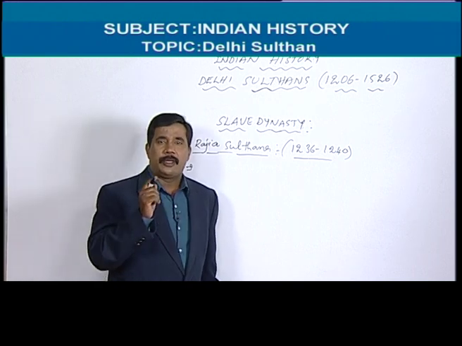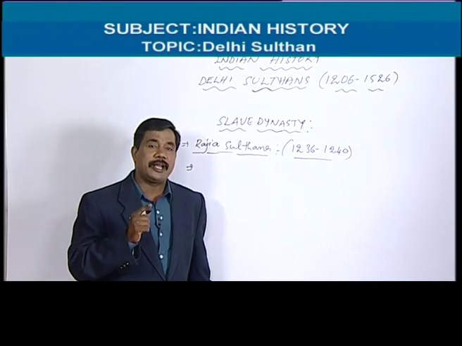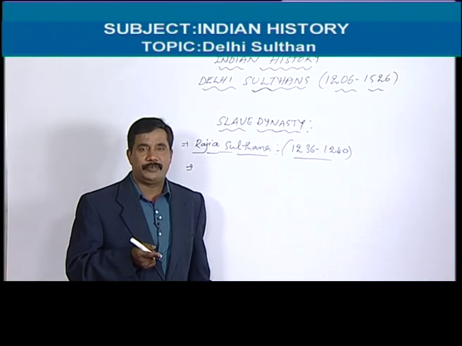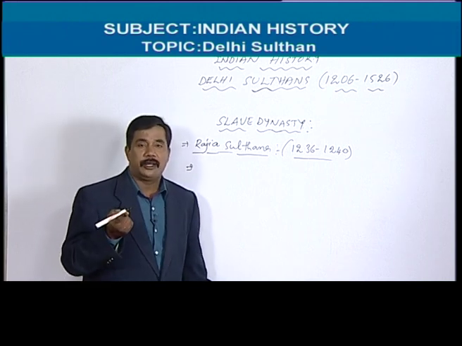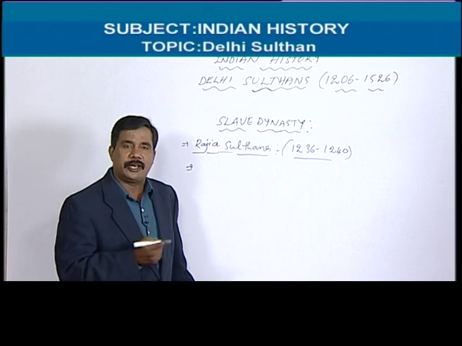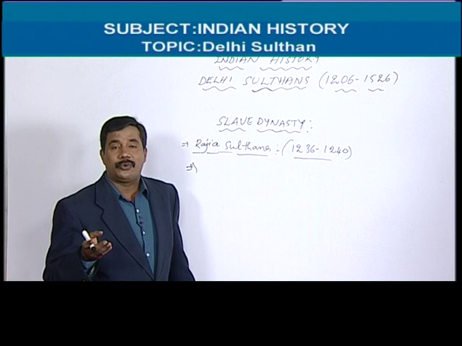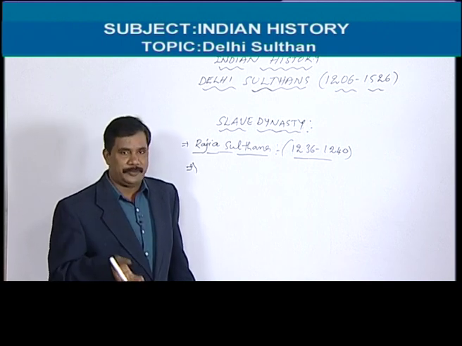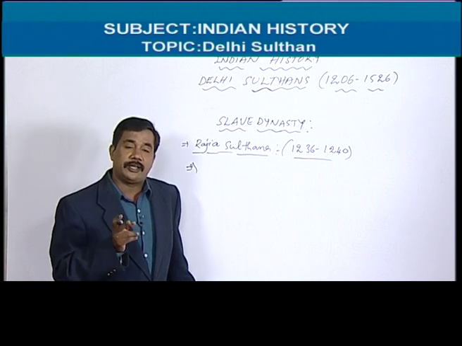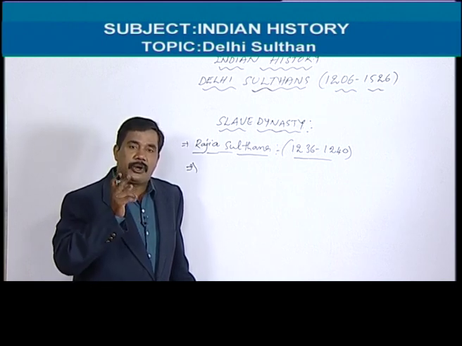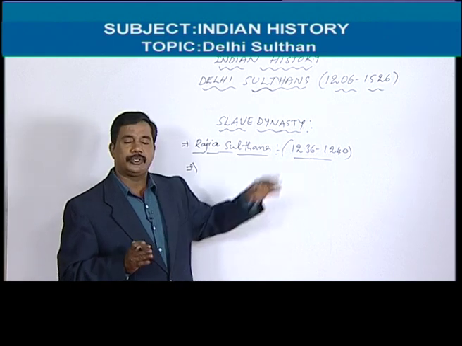So Razia Sultana ruled the longest period, and also she was an independent successor. She was an independent ruler. But Prabhavati Gupta was not an independent ruler. That's why I think historians say that Razia Sultana is the first woman ruler in India. But after Razia Sultana, do you know who is the woman ruler in India? So Rudramadevi. After Razia Sultana, we can follow Rudramadevi. Rudramadevi also ruled for a long period in India. Whatever it is, Razia Sultana ruled from 1236 to 1240.